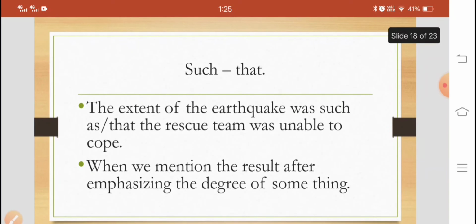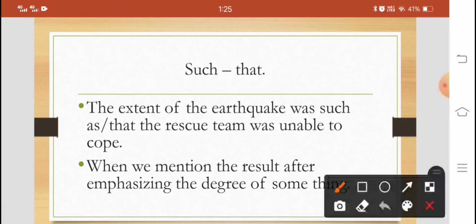We also use such or that when, in what case? The extent of the earthquake was such as that the rescue team was unable to cope. So what was the result of the earthquake? When the earthquake happened or occurred, it was so severe that the rescue team was not able to cope up with, not able to provide help to the victims.